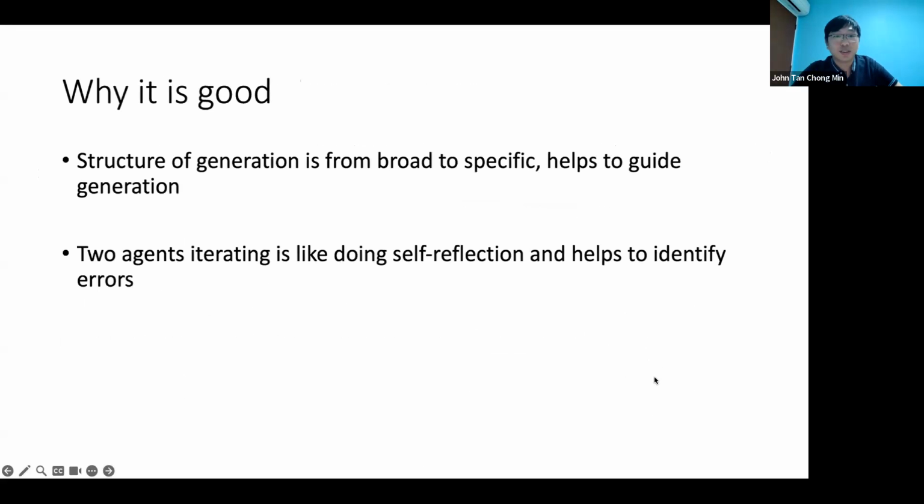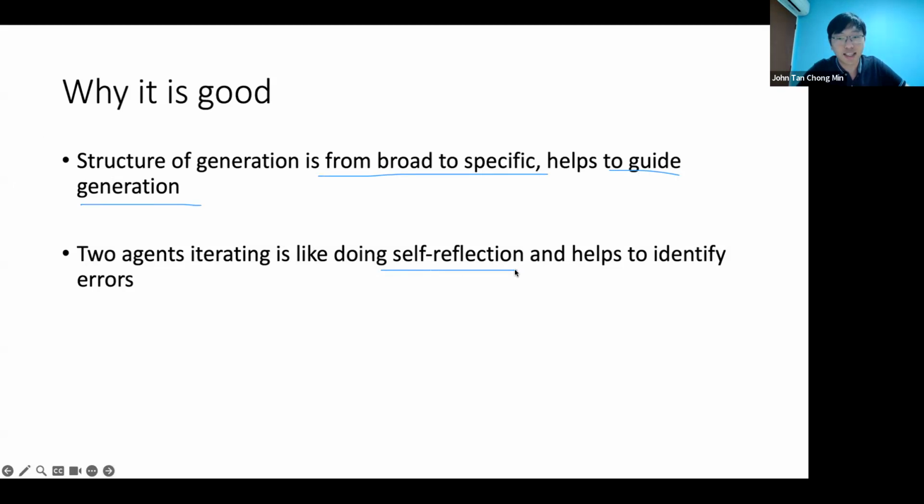So why is it good? Oh, I love this part about broad to specific. It's very in line with how I do chain of thought as well. It helps to guide the generation, and this is great because in the waterfall framework, you start from the product requirements, then you move on to what are the modules, and then you move on to implement them. Very good. This is a thumbs up for this system.